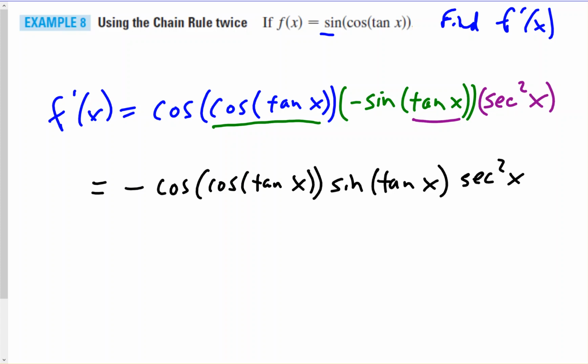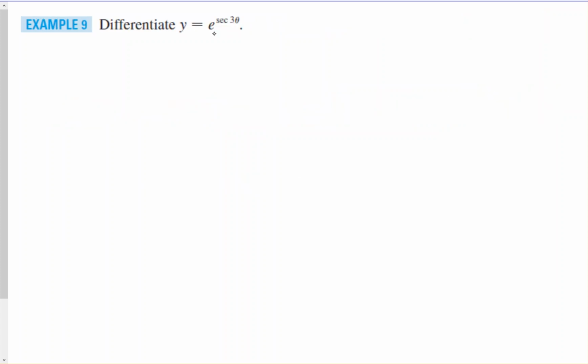Okay, let's take a look at the next one. Differentiate y equals e to the secant of 3 theta. Okay, so the derivative of e to the secant of 3 theta would be e to the secant of 3 theta. And now let's multiply by the derivative of secant of 3 theta. Okay, so the derivative of secant would be secant tangent.